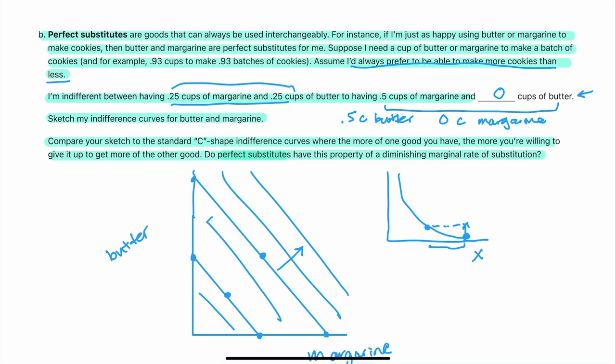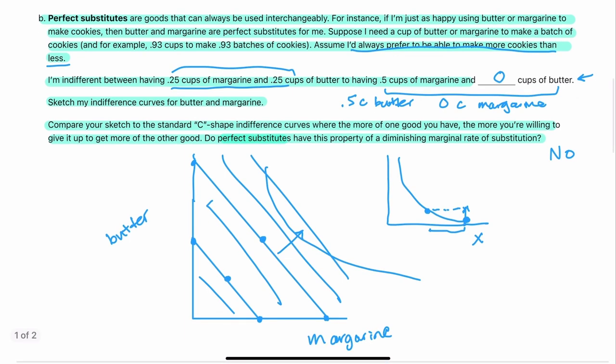Perfect substitutes, though, do not have this quality. So I'm just looking for you to say no here. Perfect substitutes don't have this sloping down as you get more and more margarine, because you're just as happy having margarine as you are butter. So the marginal rate of substitution is perfectly constant across any amount of margarine or any amount of butter. That's what makes the indifference curves for perfect substitutes so interesting. They have constant marginal rates of substitution.